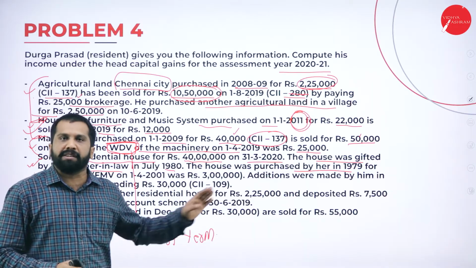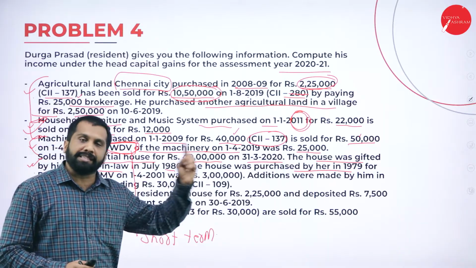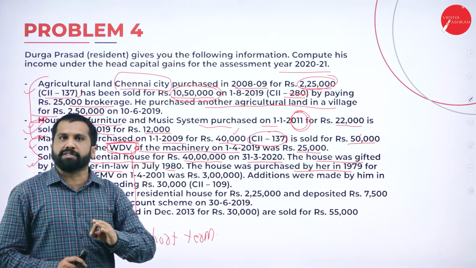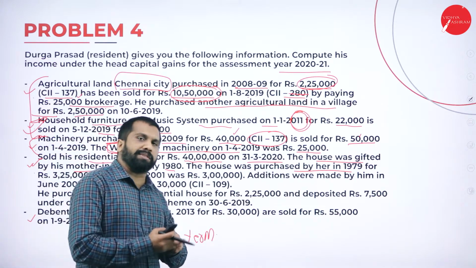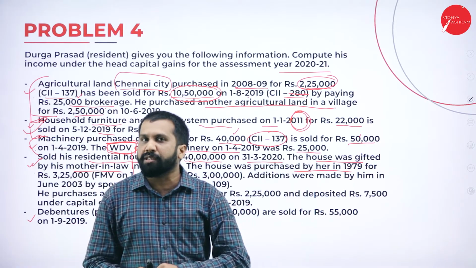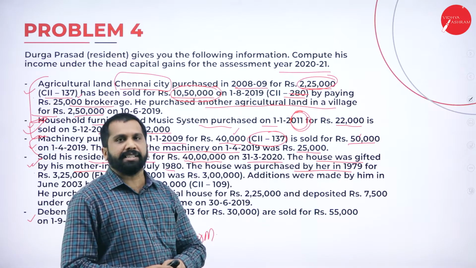For example, purchased in 1985, 1972, or 2000, we consider 2001. Any transaction that happened before 2001, we consider 2001 only. What is the indexation number? 100. 100 is the indexation number.